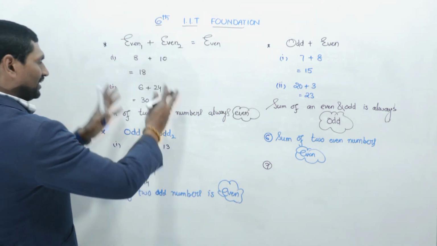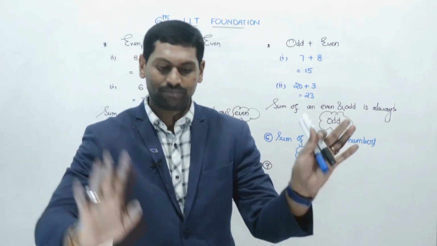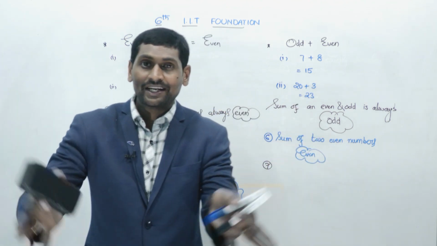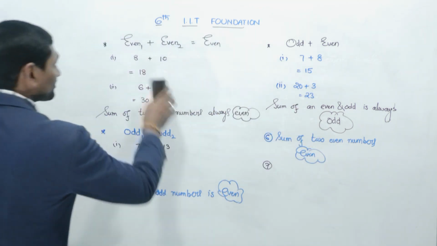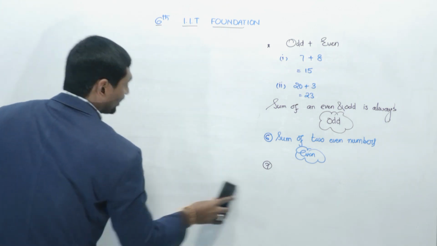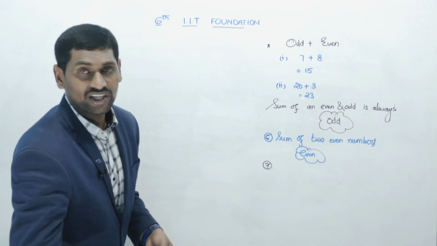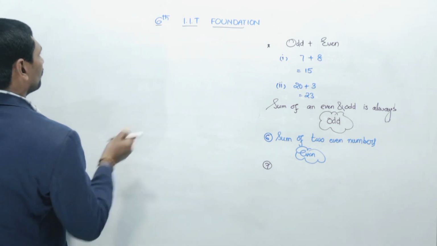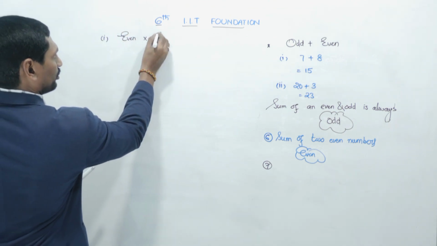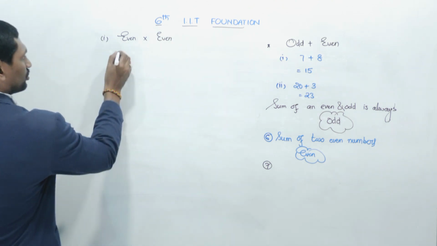Now, sum is completed. Now let us discuss the product of two numbers. The two numbers can be taken from the same group or alternate groups. Same group means both can be even numbers or both can be odd numbers, but alternate means one even number and one odd number. Okay, let us see. First I am taking both from the set of even numbers. Product means multiplication. Now let us go through the examples.